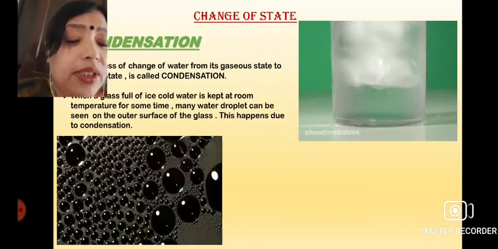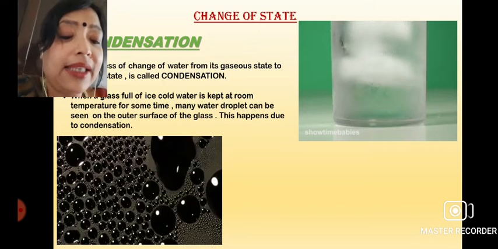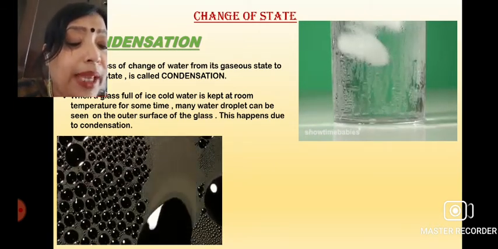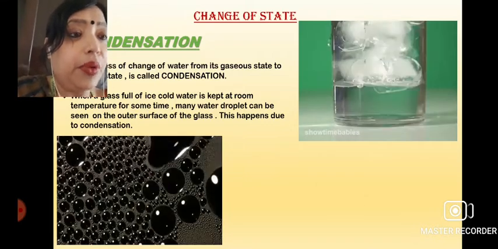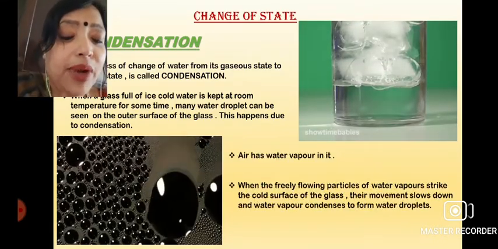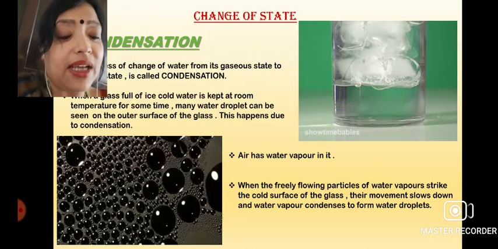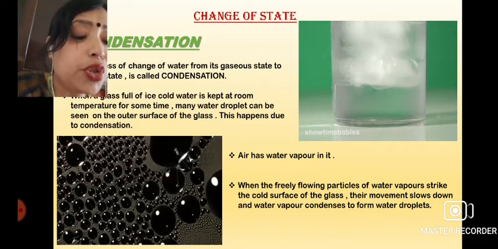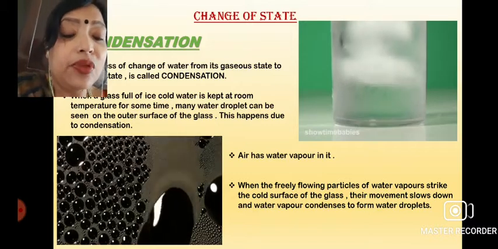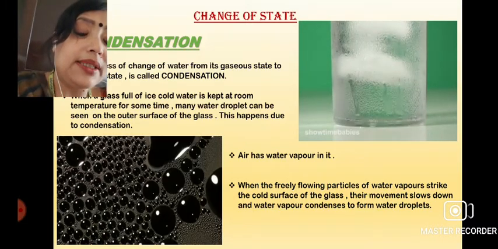Now the condensation, actually air has got some water vapor. So when the freely flowing particles of water vapor strike the cold surface of the glass, their movements slow down and water condenses to form the water droplet.